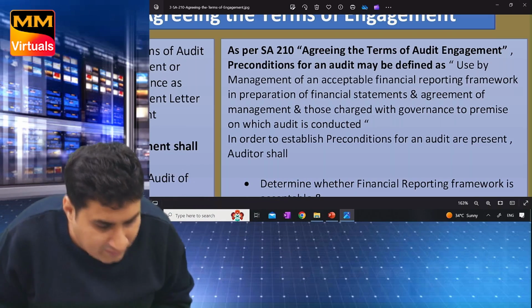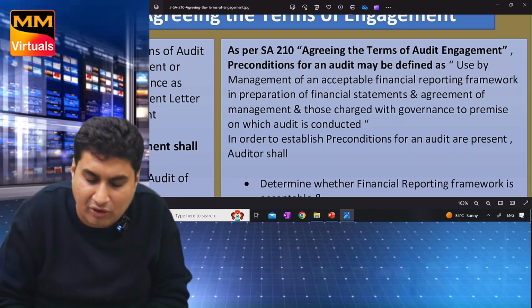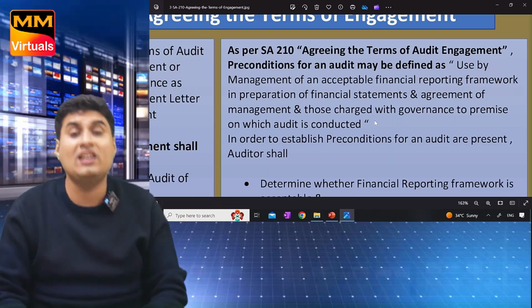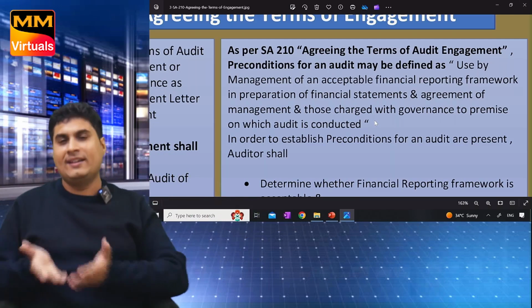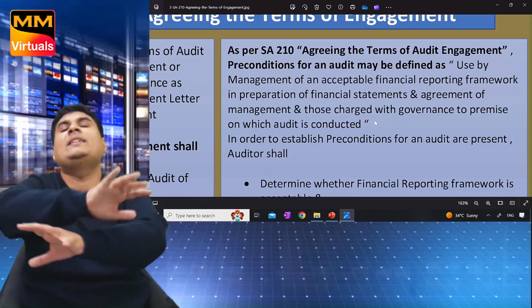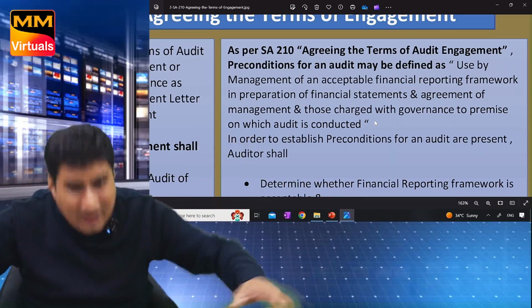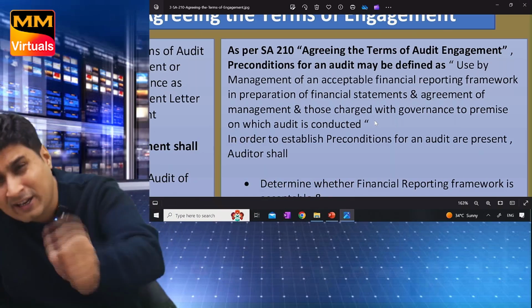So number one: use by management of the applicable FRF for preparation of financial statements, and agreement by management and those charged with governance. This is the premise on which the audit is done. Premise means we will do it as per legal standards and regulatory requirements in India. Clear? So tell me, what are the preconditions for audit? Number one, acceptance by management.